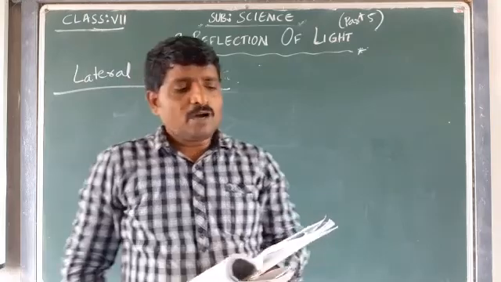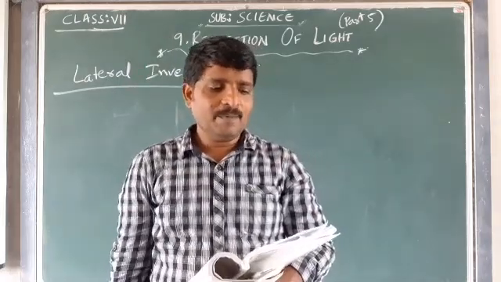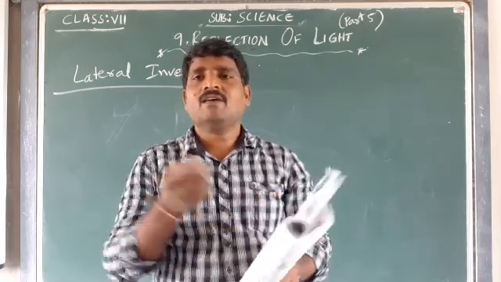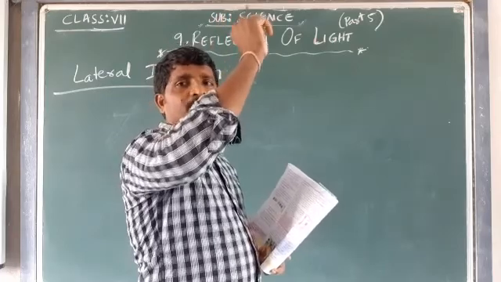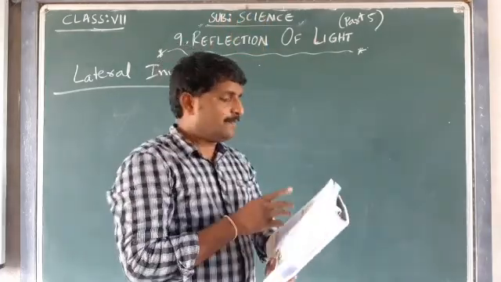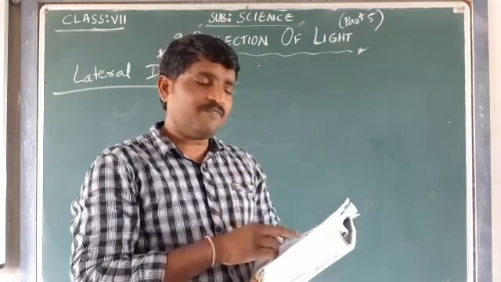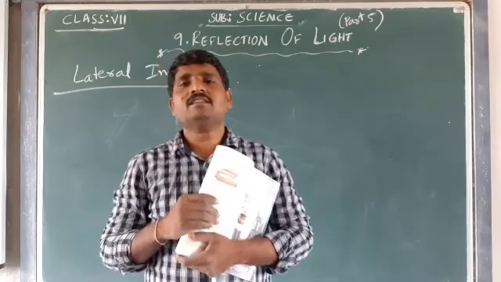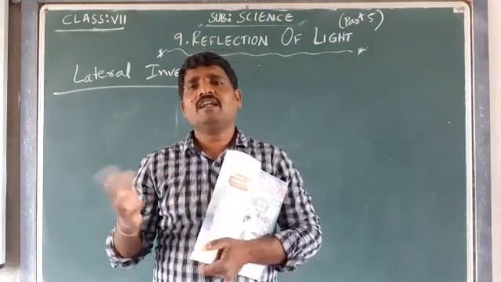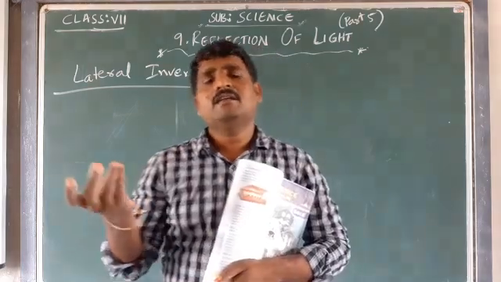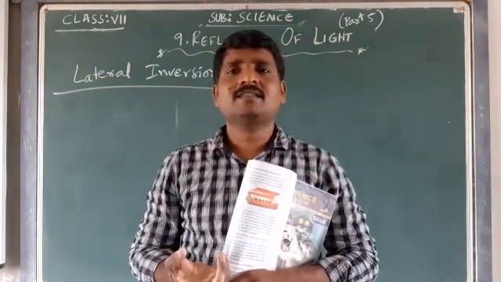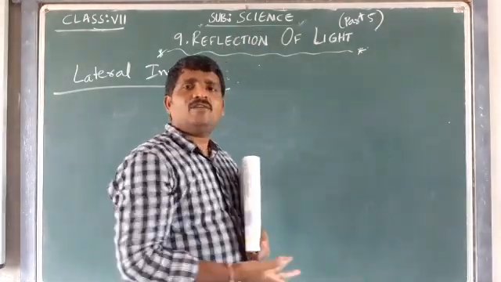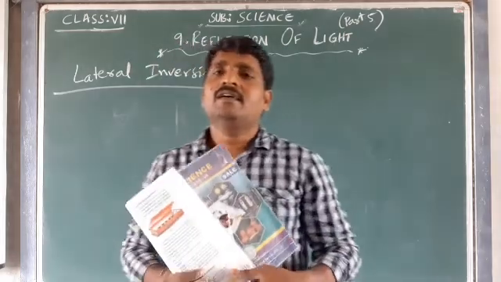What do you observe? Observation: in a mirror, the right of an object appears as left, and the left of an object appears as right. Lateral inversion is nothing but the interchanging of left and right between the object and the image. Right hand looks like left hand and left hand looks like right hand. That phenomenon is called lateral inversion.